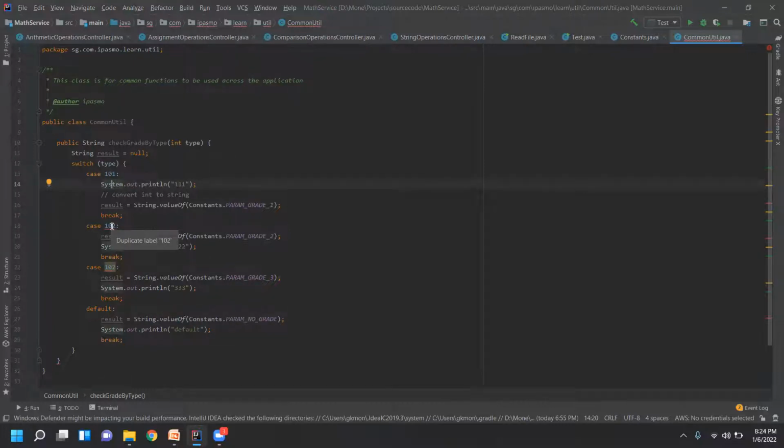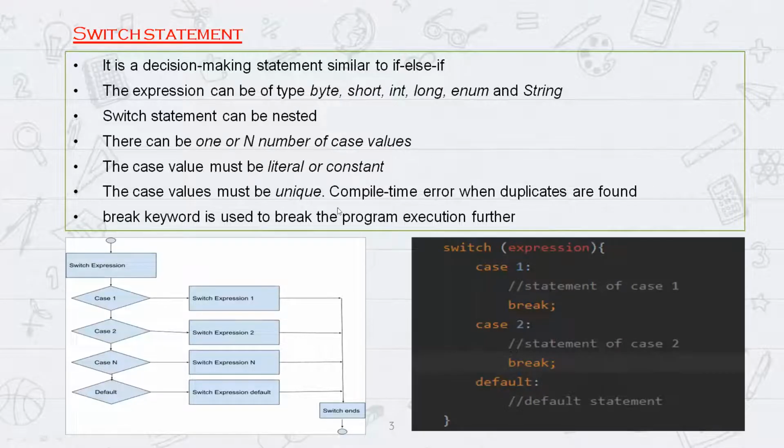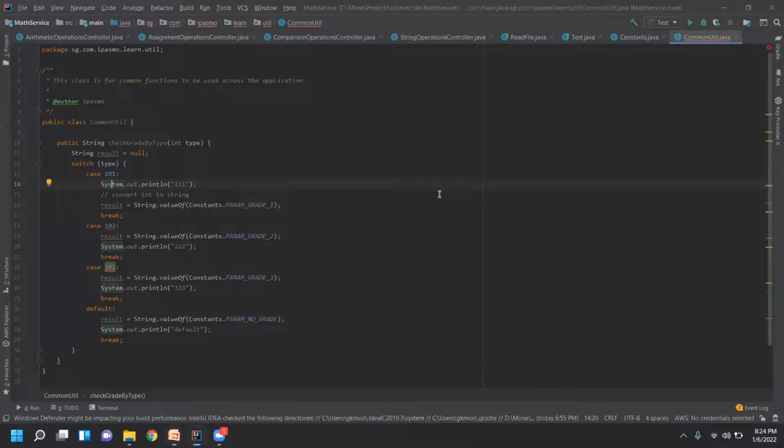You see here, duplicate label. So I mentioned in the sheet also, right? The case values must be unique. That's why these two are having the same value, so it's not accepting. I have to give a different one.